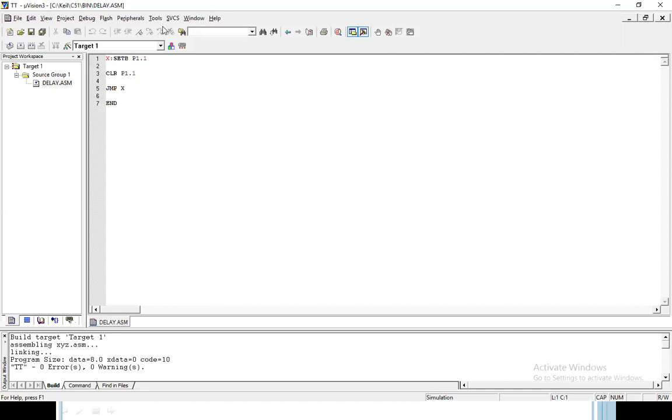Here I am using the bit manipulation command. Here I am going to set the bit port 1.1, and again clear the bit port 1.1, and jump to X. So it will set the port 1.1 bit and clear the port 1.1 bit, set and clear, set and clear. So see how it works.